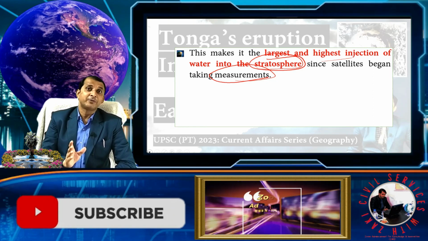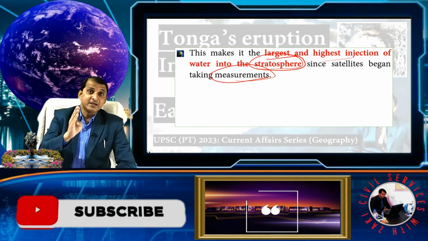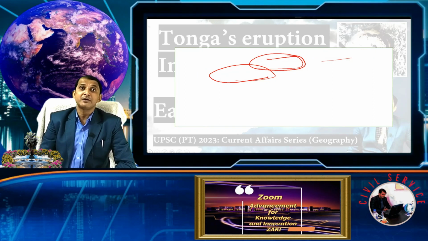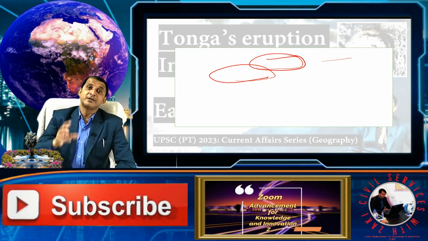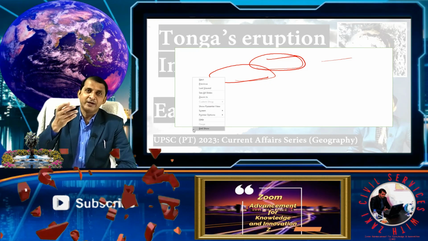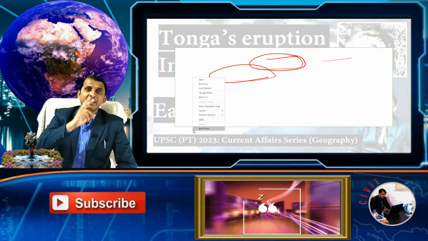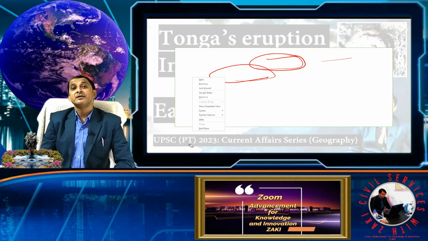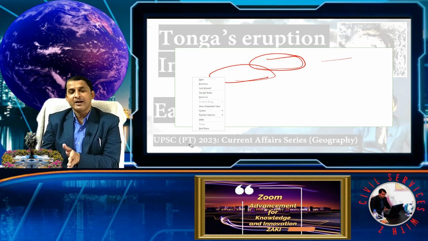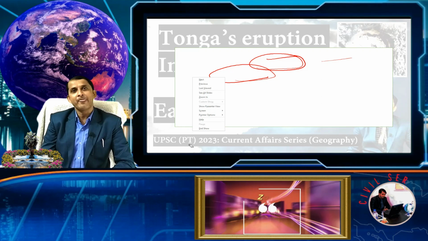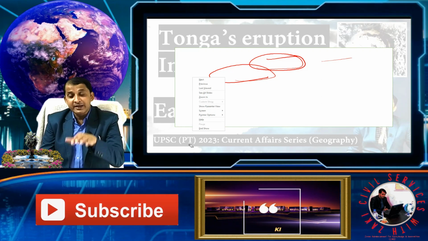So you can easily quantify, but when this gas enters the stratosphere, it's difficult for scientists to quantify, because the stratosphere is already very hot, because of the ozone layer and some radiating heat already present. So that's why it is very difficult. That's why NASA uses satellites and other devices to quantify this water.